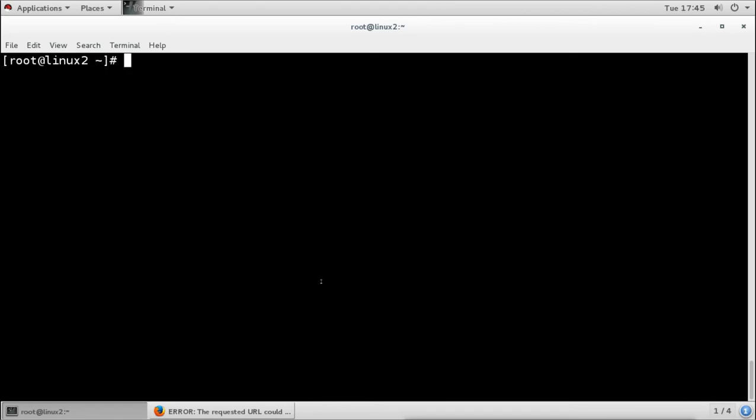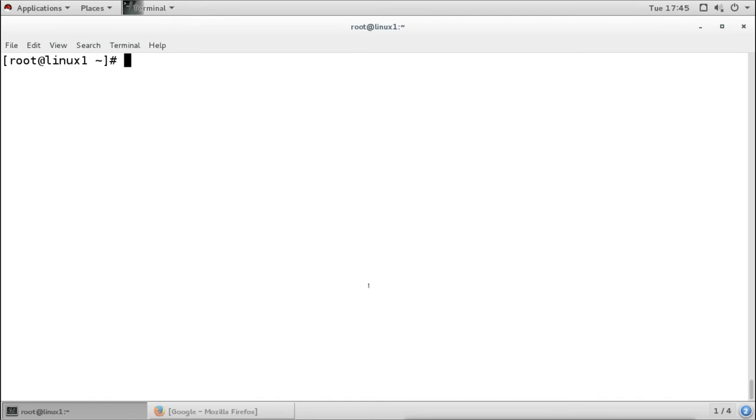Now, for accessing it, I should change the IP addresses to the private IP addresses, or I can change the configuration in our Squid server. So let's see what the configuration file is and how we can change the configurations. On the server, let's see what we have in the configuration file and what we should do to allow our network. So this is the main configuration file, and I'm opening the file here.